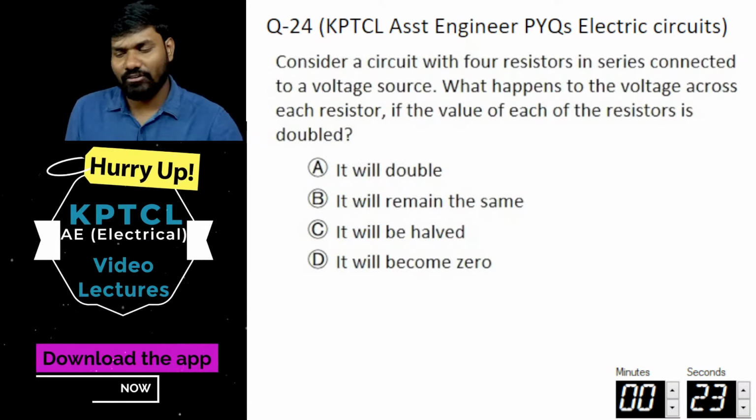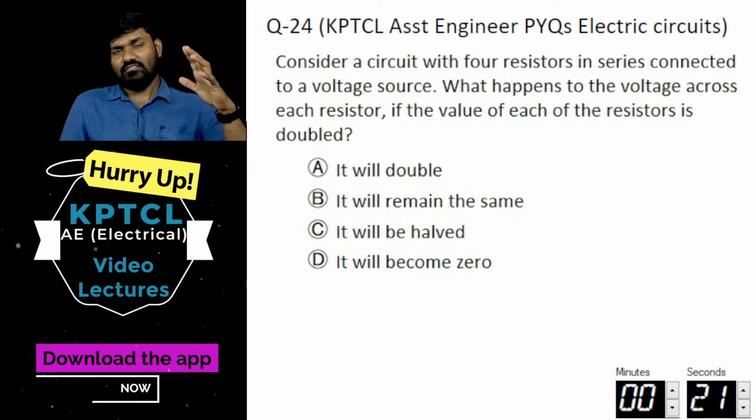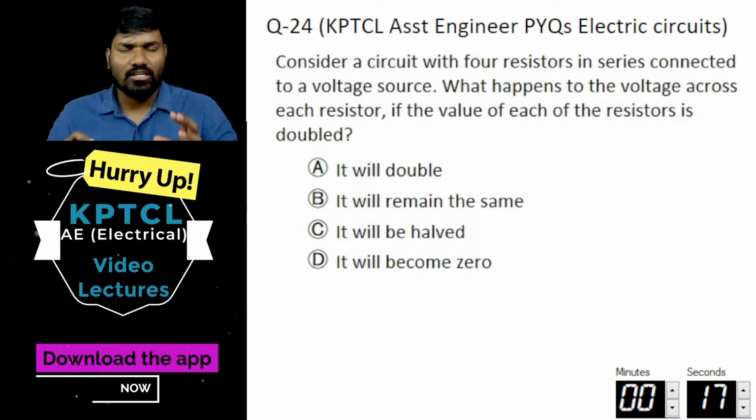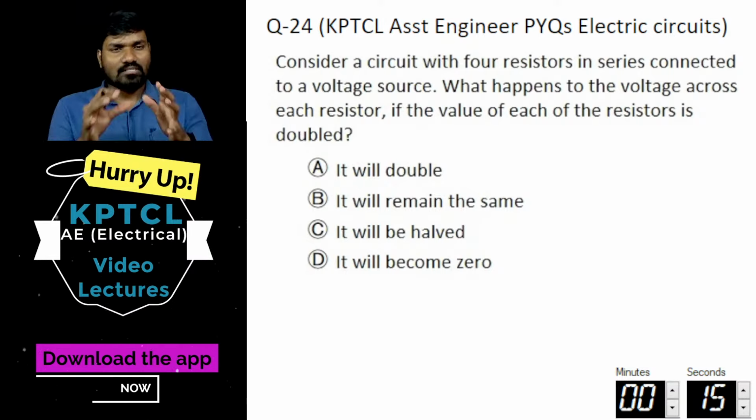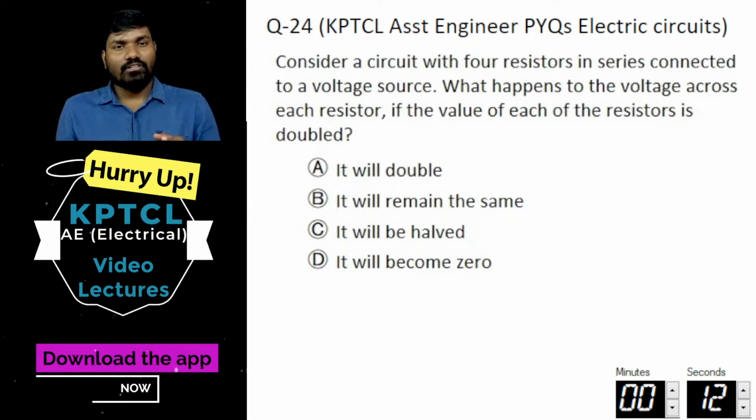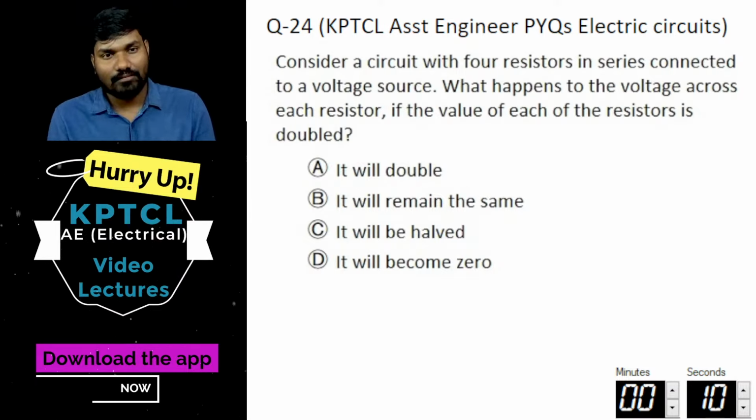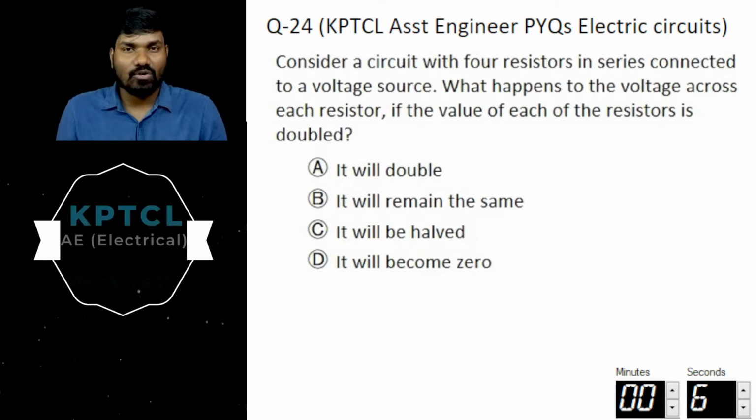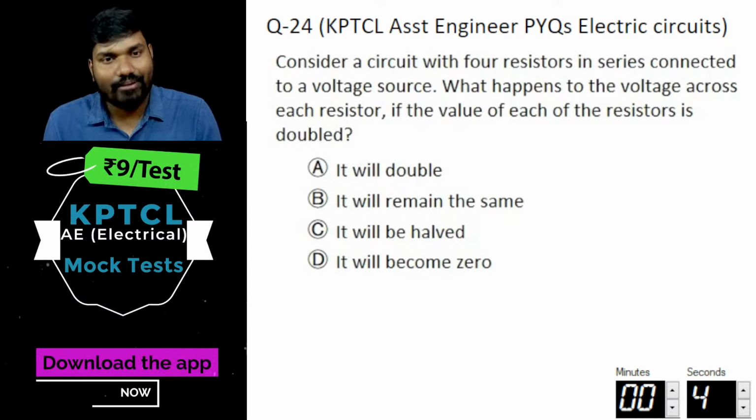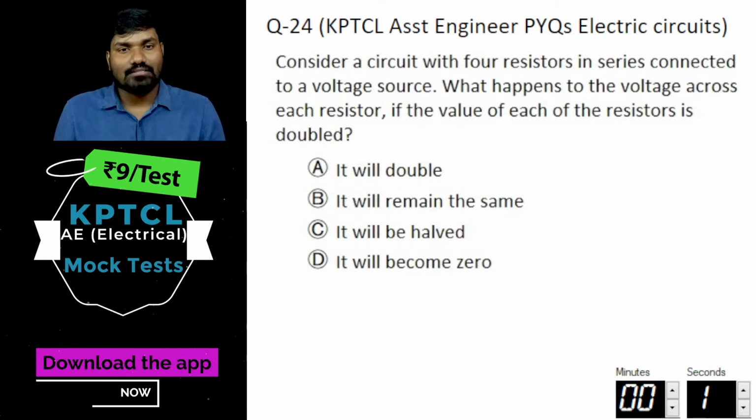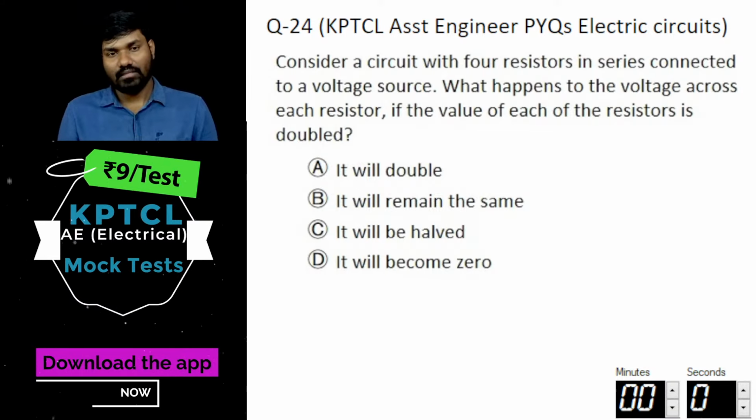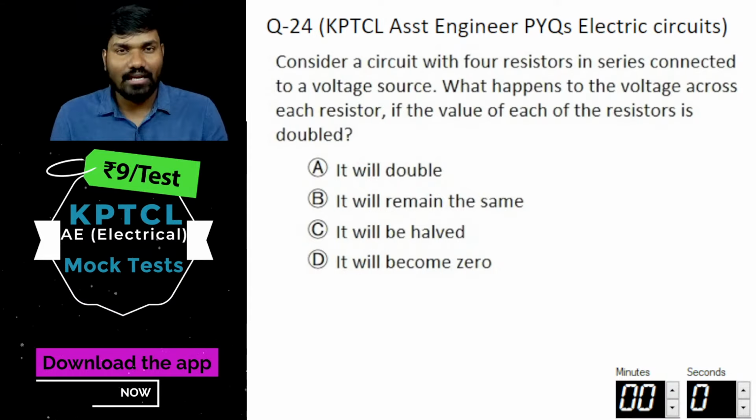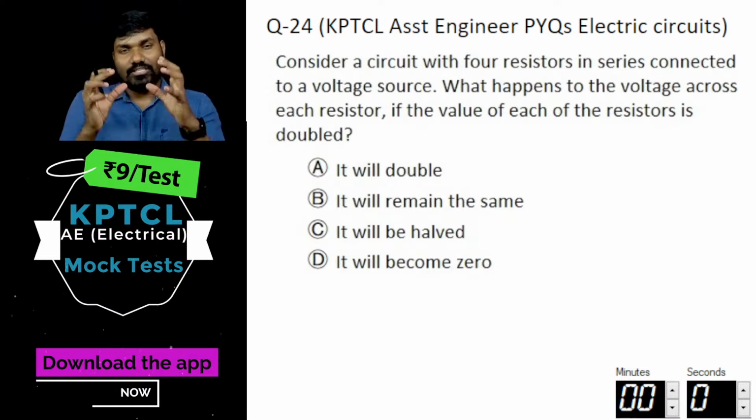Read the question carefully. You don't have to be in a hurry. If you're having any question, just draw the circuit simply. What is it saying? A circuit with 4 resistors connected in series to the voltage source. Now what happens to the voltage across each resistor if each of the resistances is doubled?